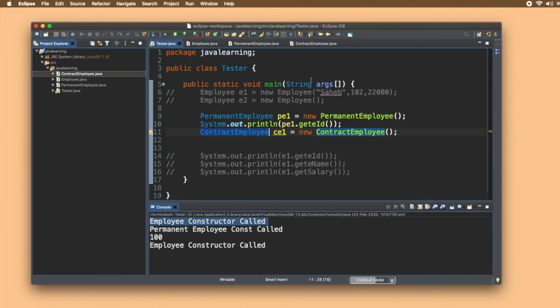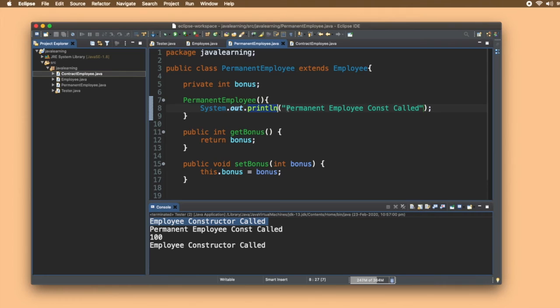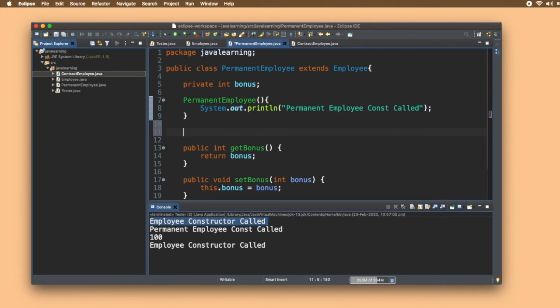The super keyword is used to access the members of the parent class inside the child class. For example, inside this permanent employee, let me create a parameterized constructor this time: string name, int eid, then int salary.